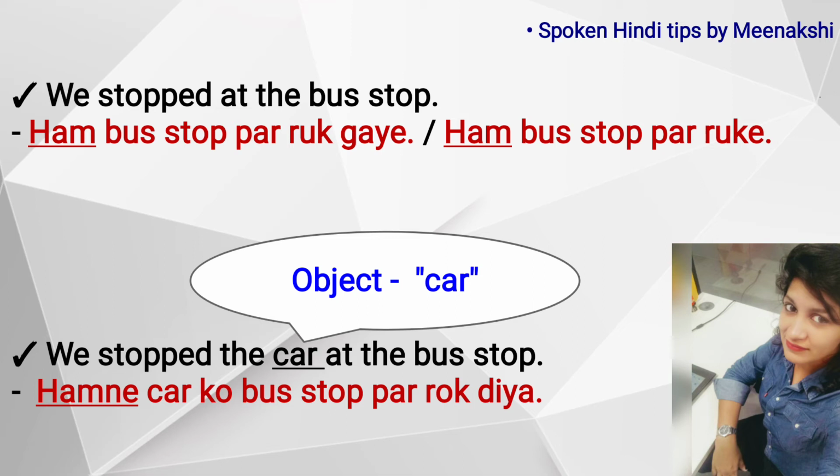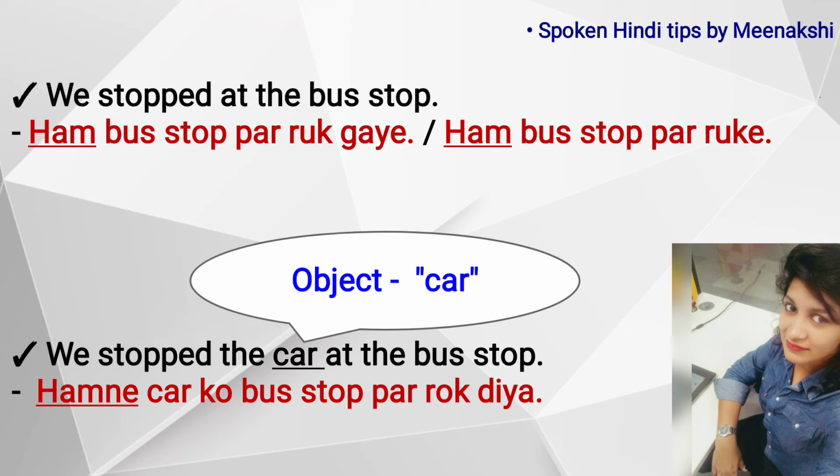Okay, the subject is we, the object is car, right? So then here we have to use ne with the subject. So हम, it becomes in Hindi, हमने कार को बस स्टॉप पर रोक दिया, and we can say हमने कार को बस स्टॉप पर रोका. So with the subject we have to add ne and with the object we have to add ko.